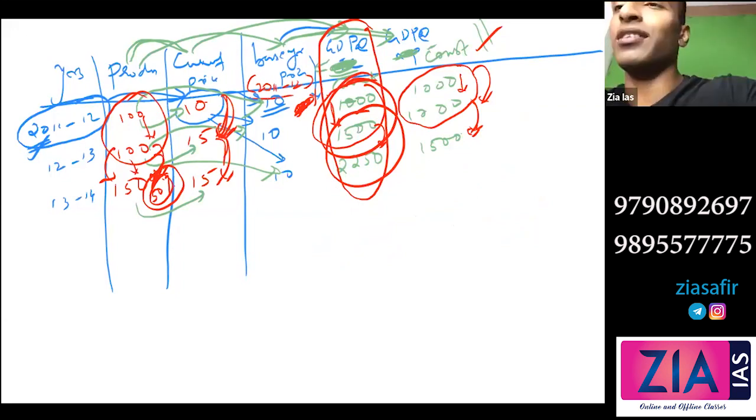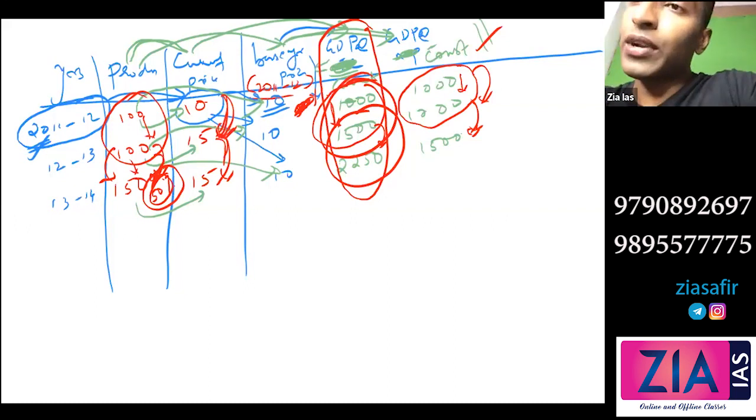No. Constant price is based on 2011-12. So are you selling things at the price of 2011-12? You will get everything in the current price. So when the government collects data and everything, you will get it at the current price. If you're taking all the bills and everything, it is at the current price. So what we need to do is convert.